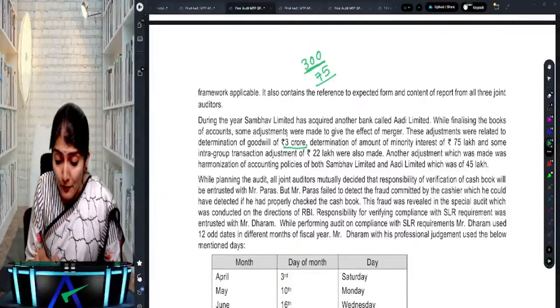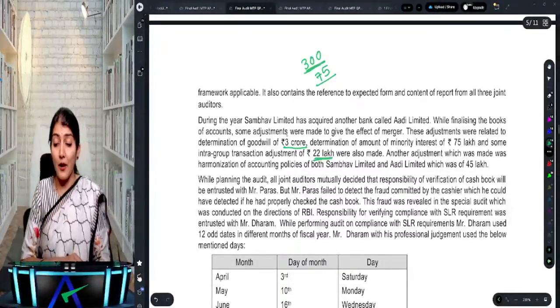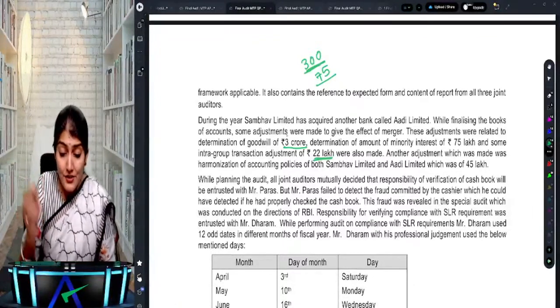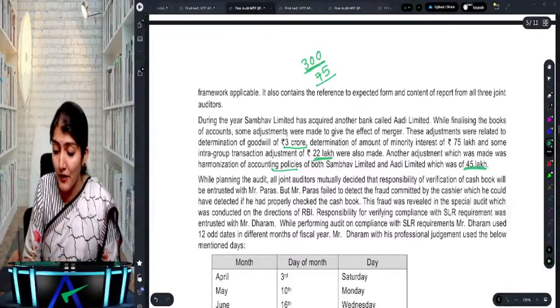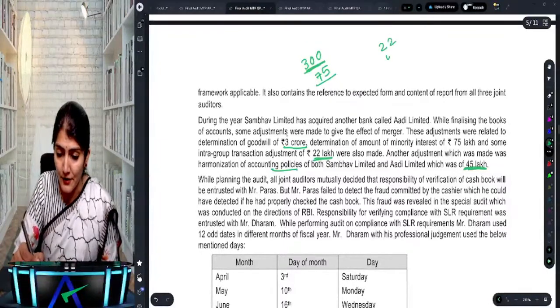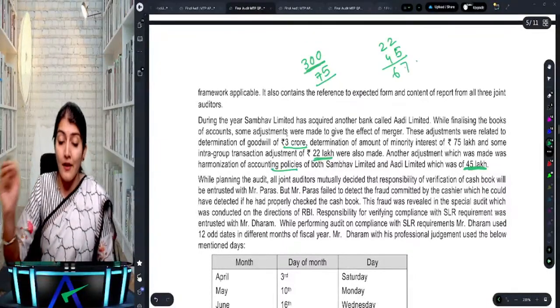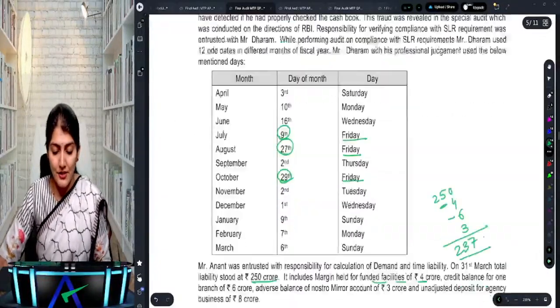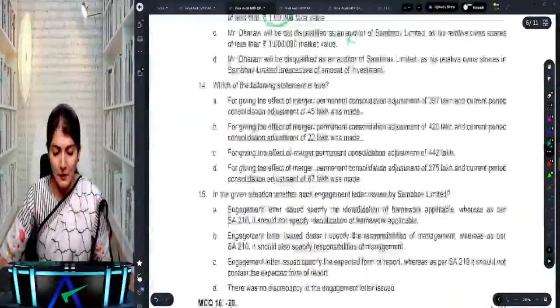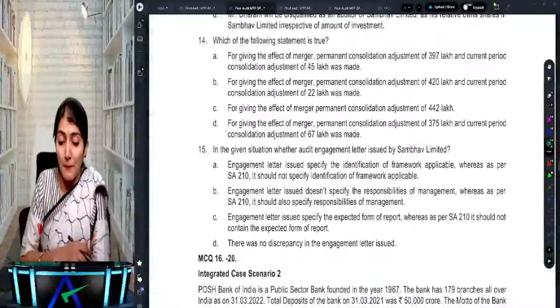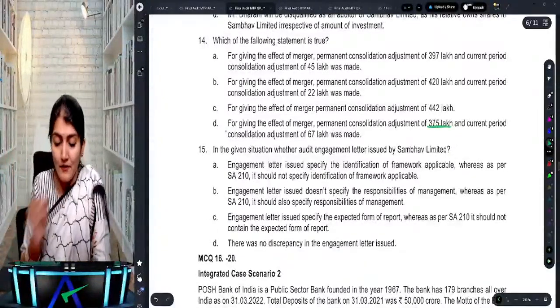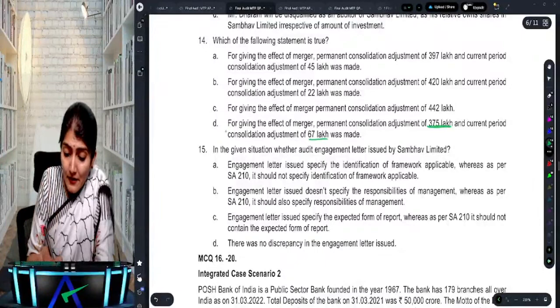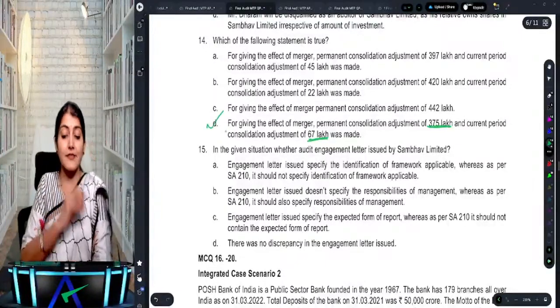And then intra-group company transactions of 22 lakh were also made, and another adjustment for harmonization of accounting policy of 45 lakh. So 22 plus 45, that comes to 67. So permanent consolidation adjustments and the current period consolidation adjustments: 375 lakh is the permanent consolidation adjustment and 67 lakh the current period consolidation adjustment.